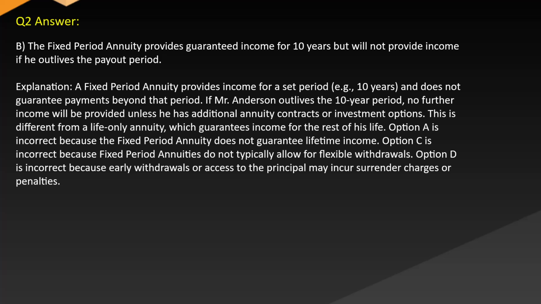Option A is incorrect because the fixed-period annuity does not guarantee lifetime income. Option C is incorrect because fixed-period annuities do not typically allow for flexible withdrawals. Option D is incorrect because early withdrawals or access to the principal may incur surrender charges or penalties.